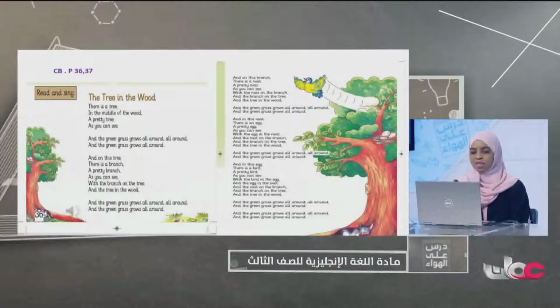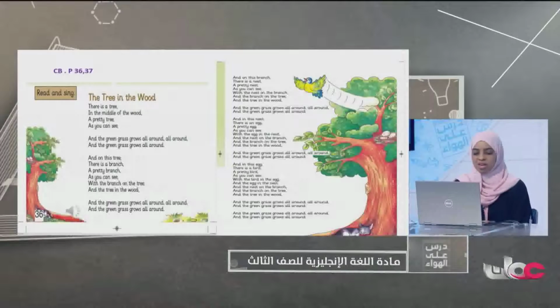Okay, the tree. Is it pretty? Yes, teacher, sometime. But the trees in the woods, I know they are very, very pretty. And what else? There is green grass where? Around the trees. Very good.